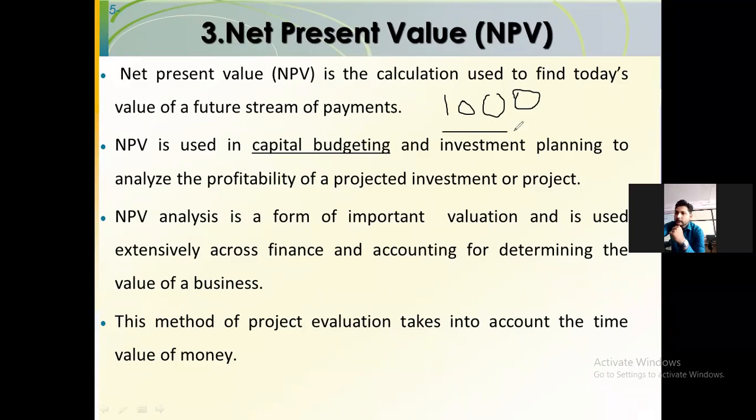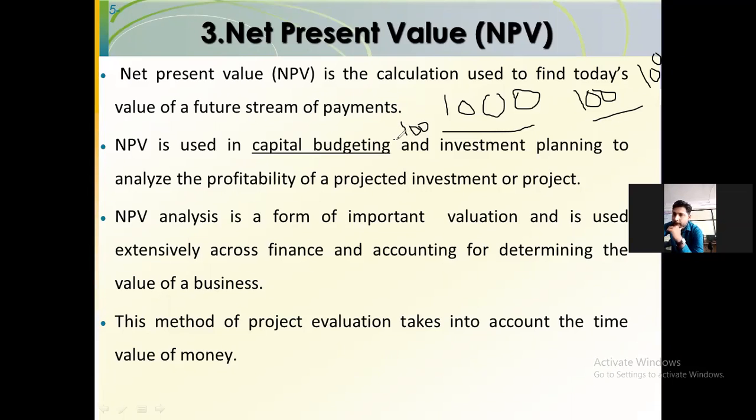First year you are getting 100 rupees, second year 100 rupees, and further 100 rupees. In this manner you are getting 100 rupees every year.